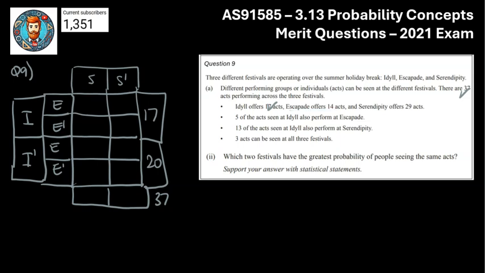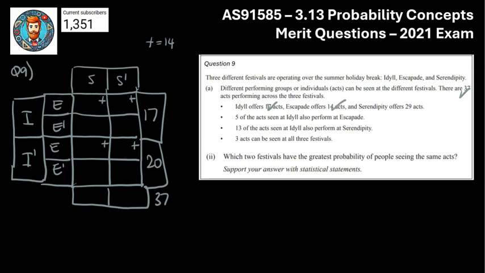Escapade offers 14, that's the E. So annoyingly, remember your middle variable, that's the annoying one for three-way tables. So let's code that. Let's just put a little plus sign here, here, here, and here. And I know to come back to those because all of those plus signs add to 14. So when I've got three of them, I can then use a bit of math to figure out that fourth one. So give that a tick.